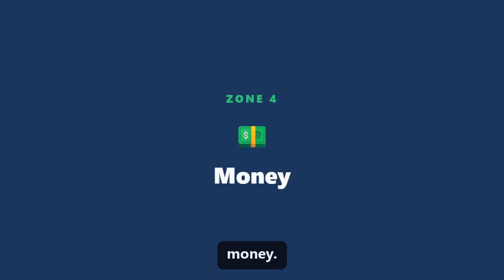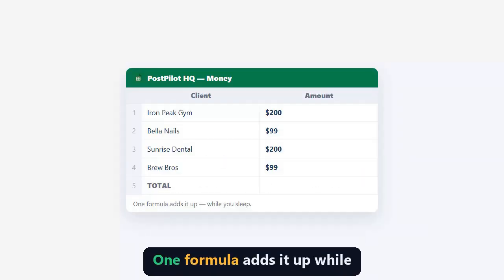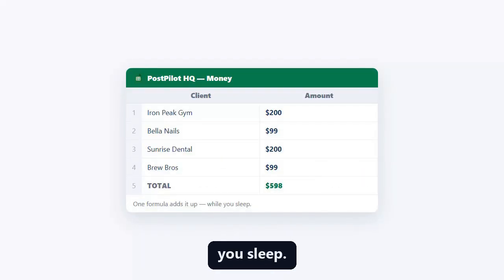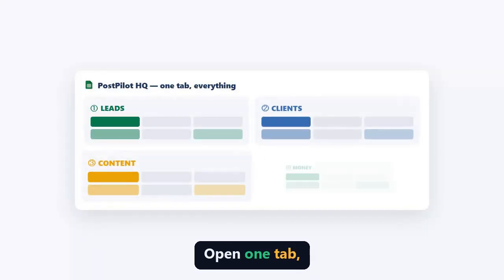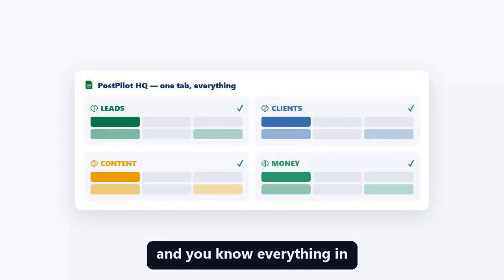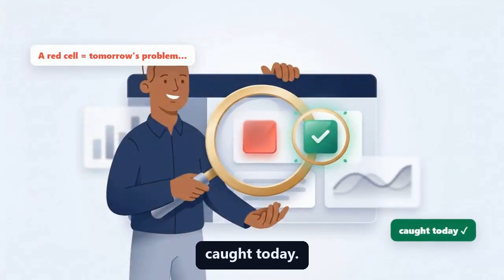Zone 4. Money. Who's paid, who hasn't, and your monthly total. One formula adds it up while you sleep. And across the top, your business health bar. Open one tab, and you know everything in 5 seconds. See that red cell? That's tomorrow's problem, caught today.